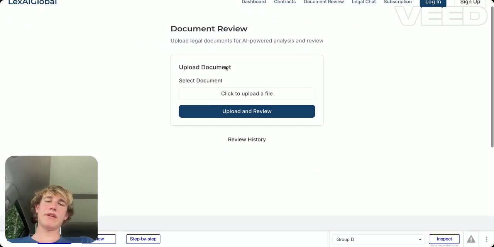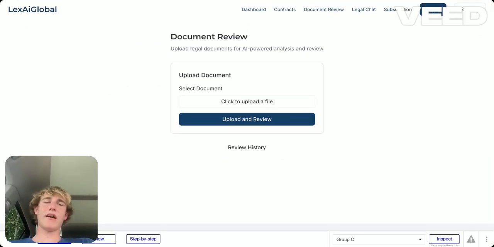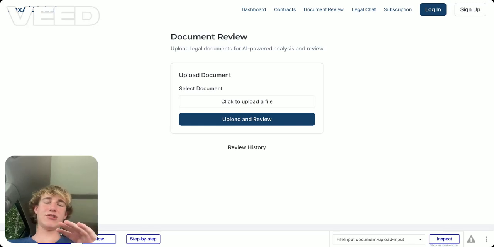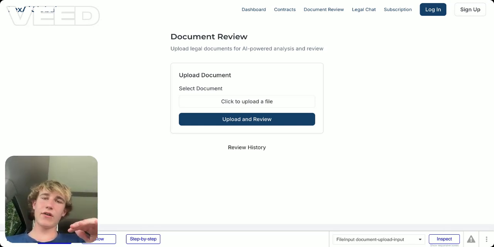This essentially would be, say you're leasing out an office space. You would upload your lease agreement right over here. And then the AI would analyze the document and show potential risks involved and similar stuff like that. Some stuff that is important, just to make sure you're all good. So definitely, this is going to be one of the major things, to upload contracts, and the AI can show some potential risks and things like that, and also summarize the contract.